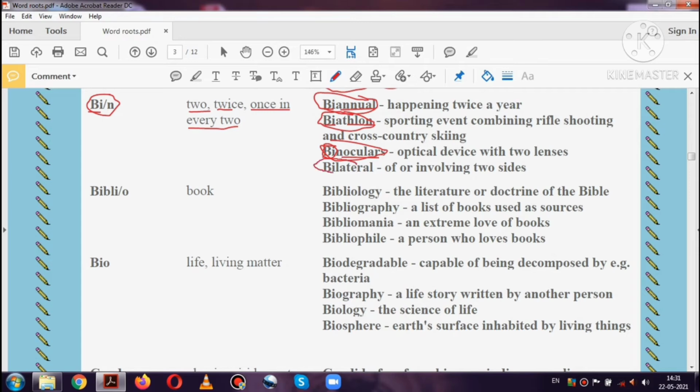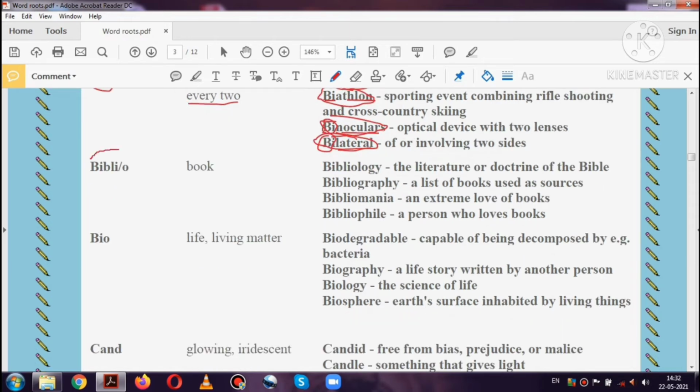The next word is bilateral. Bi means two and lateral means side. In physics, lateral means side and bi means two. So bilateral means anything which involves two sides. In political science as well, bilateral relations between two nations, it is widely used, bilateral. So bilateral means anything which involves two sides.